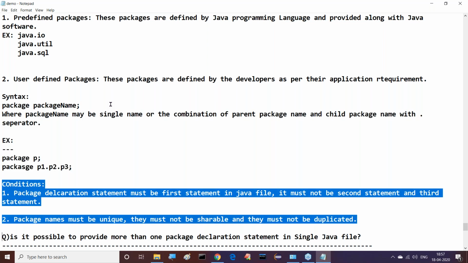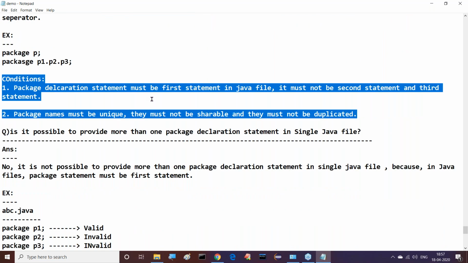After completion of this, two conditions are available. If you want to use package statements in Java applications, what are the two conditions? First one: the package declaration statement must be the first statement in the Java file. It must not be the second or third statement. Next one: package names must be unique. They must not be shareable and they must not be duplicated.